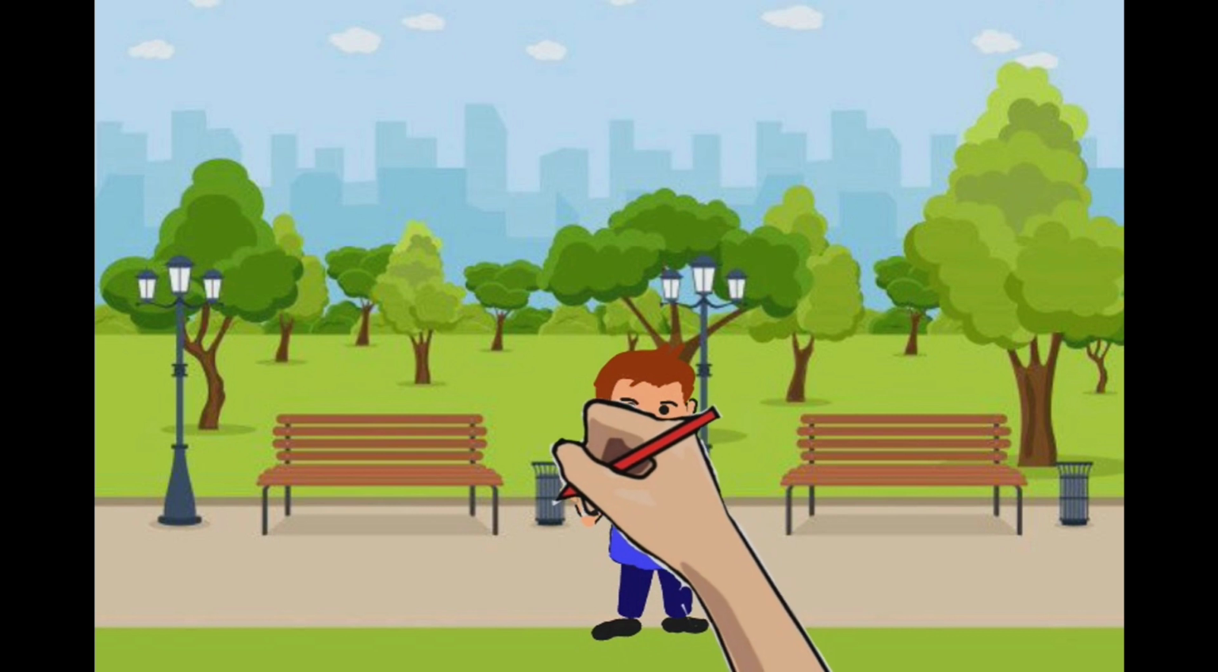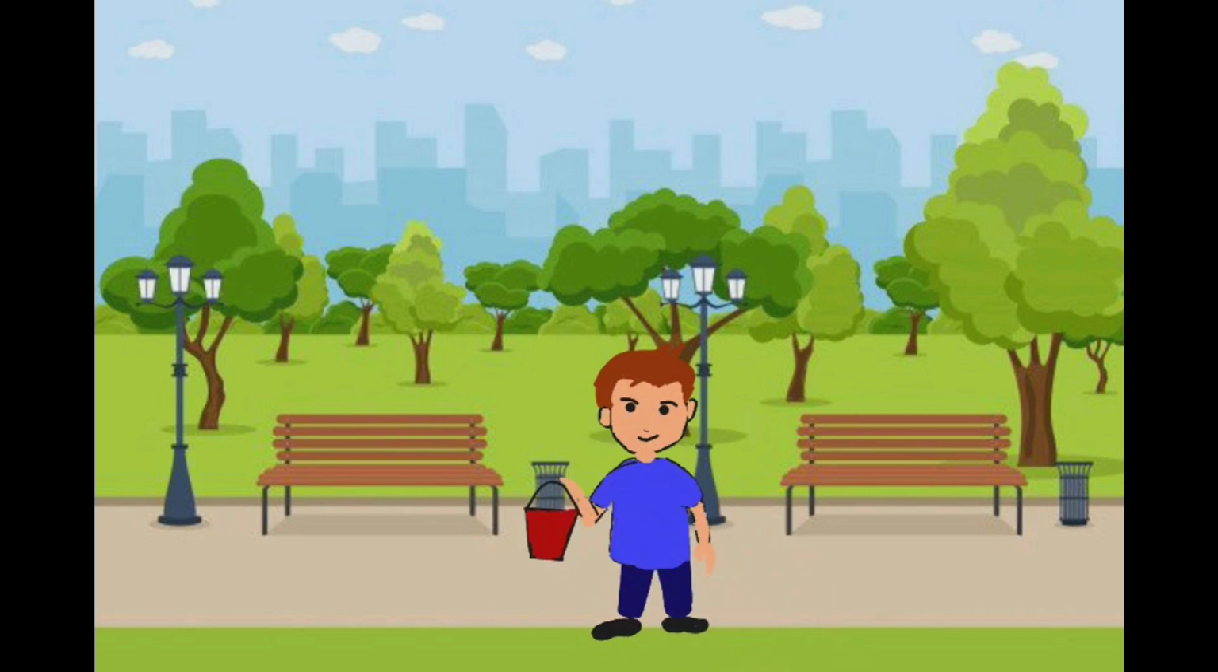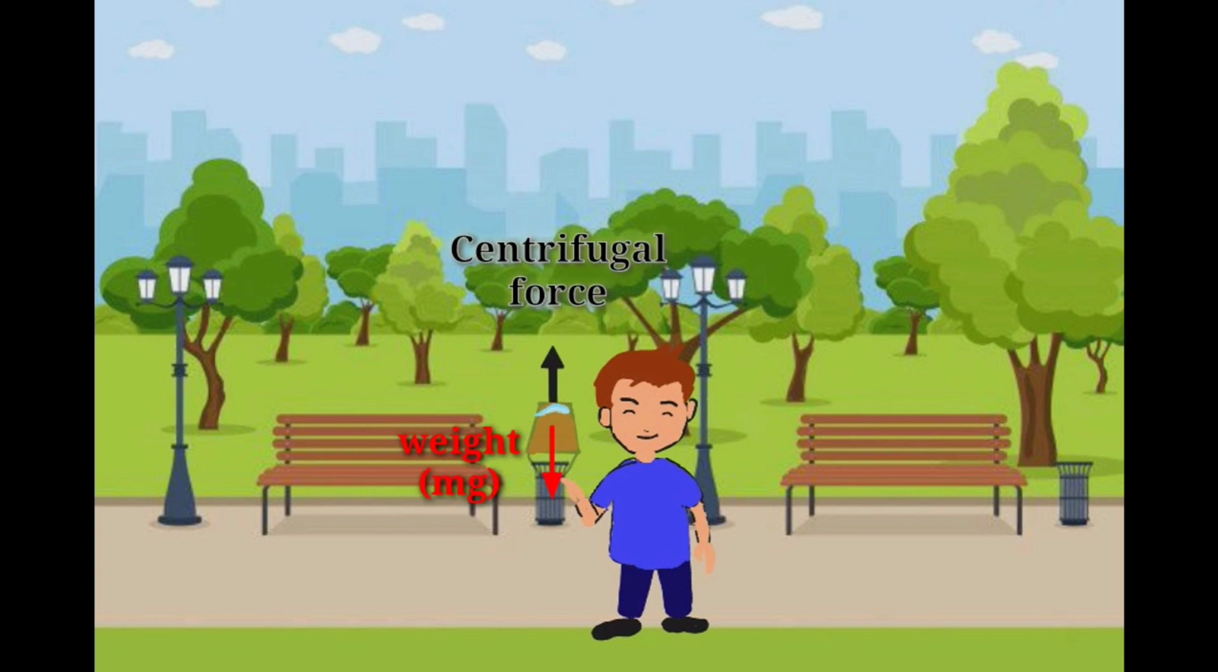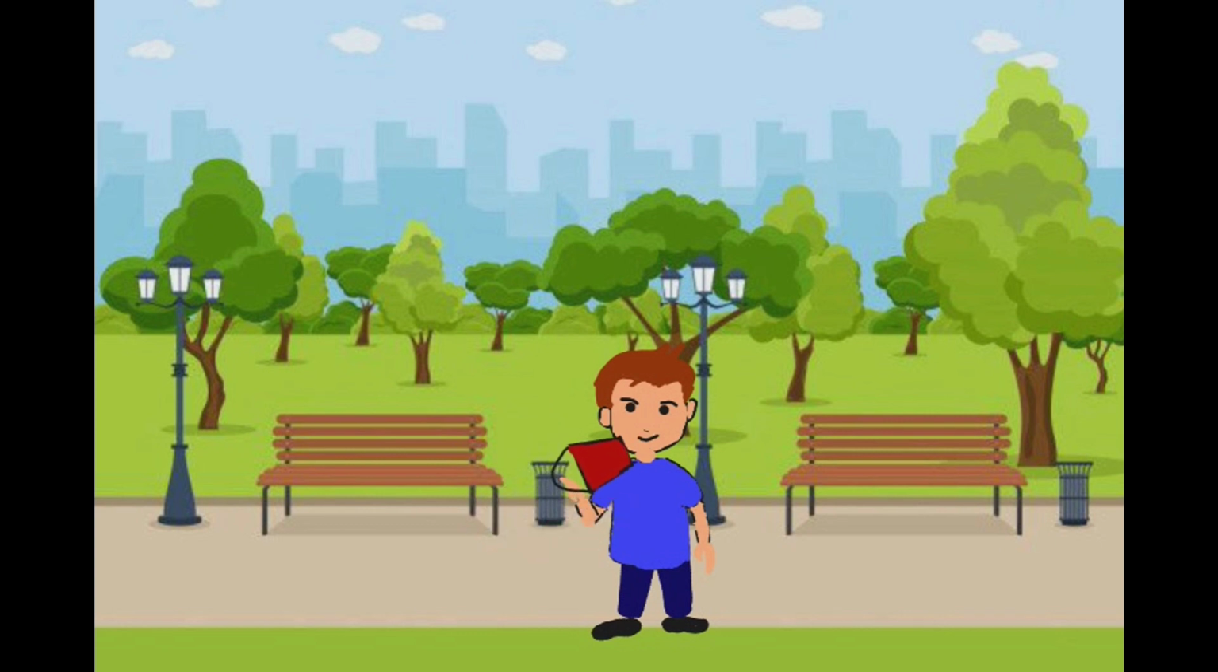Now, let us consider another example. Take a bucket having some water and rotate it. You will see that the water does not fall. Wondering why? Here, the centrifugal force balances the weight of the water, hence, the water does not fall. But if you stop rotating or slow down the speed, then the centrifugal force will not be enough to hold the water, hence, the water will fall down.